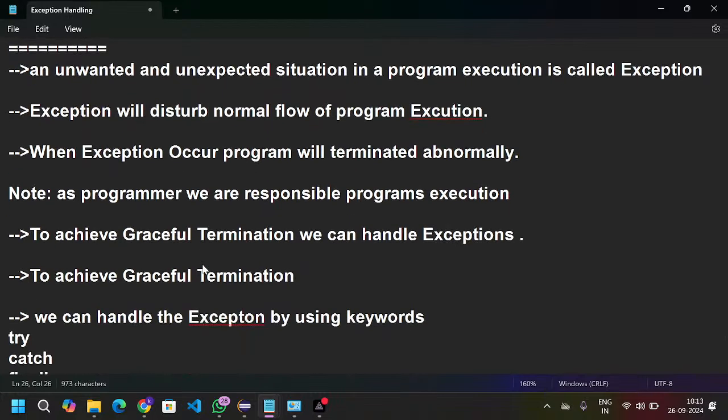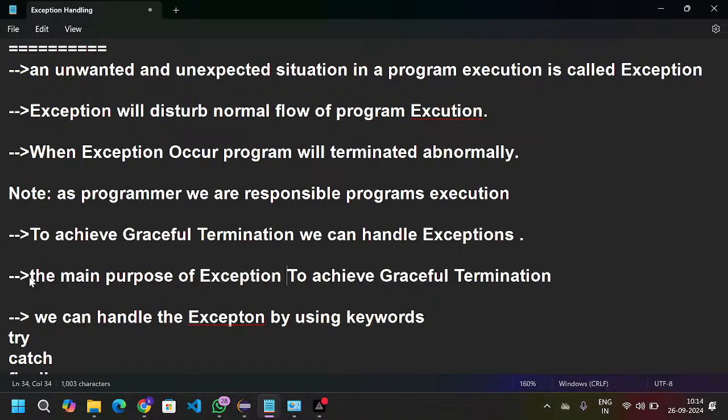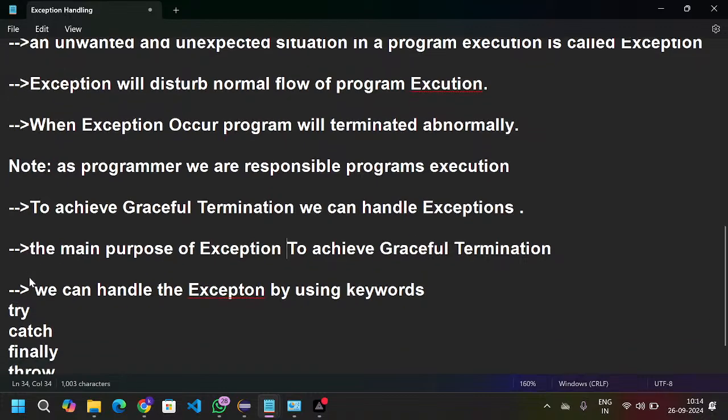To achieve graceful termination, we can handle the exceptions; the main purpose of exceptions handling is to achieve graceful termination.